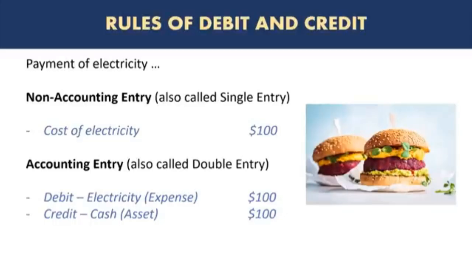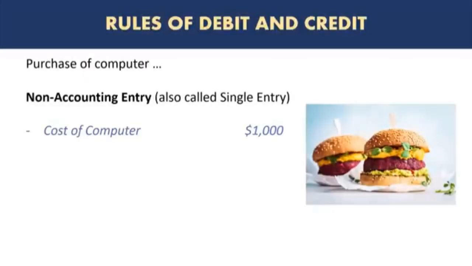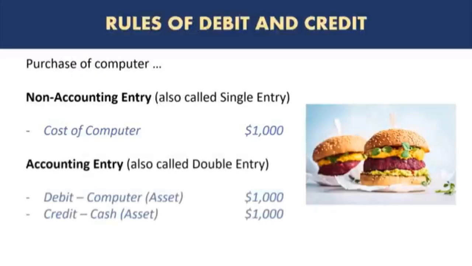So credit $100 as well. The example of purchase of computer is very similar. Non-accounting entry: cost of computer, $1,000. And the accounting entry would be debit computer, which is an asset. So you now have an asset physically available in the business. In accounting, we record that separately as an asset, and then credit cash because cash was paid out. So whatever cash the business had at that point, there is a reduction of $1,000, and that is shown through the credit entry.